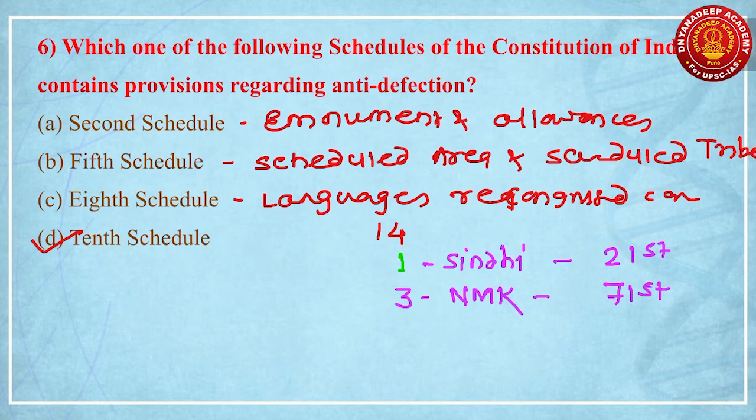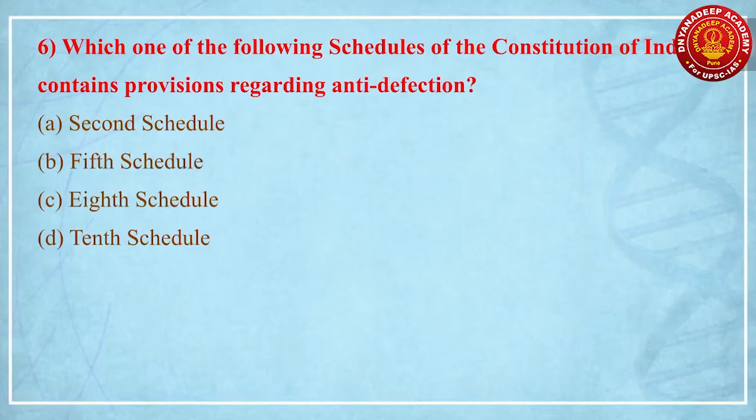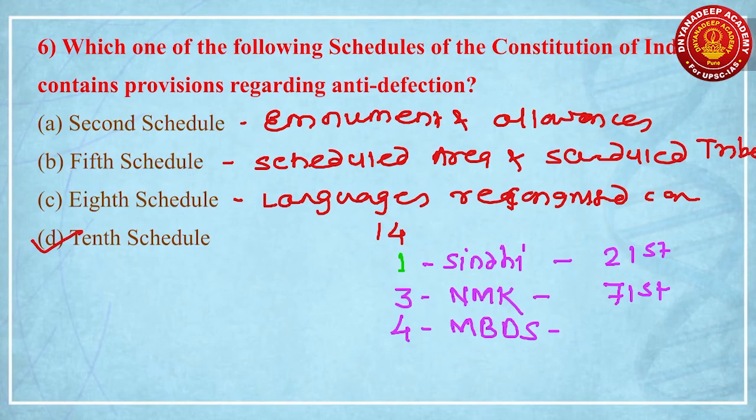And finally we added four important languages: Maithili, Bodo, Dongri and Santhali, abbreviated MBDS. These four languages were added by the 92nd Constitutional Amendment Act. So currently the Indian Constitution recognizes 22 languages.